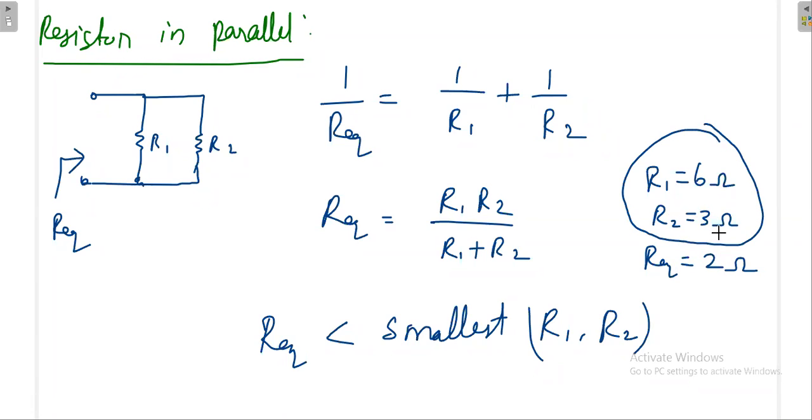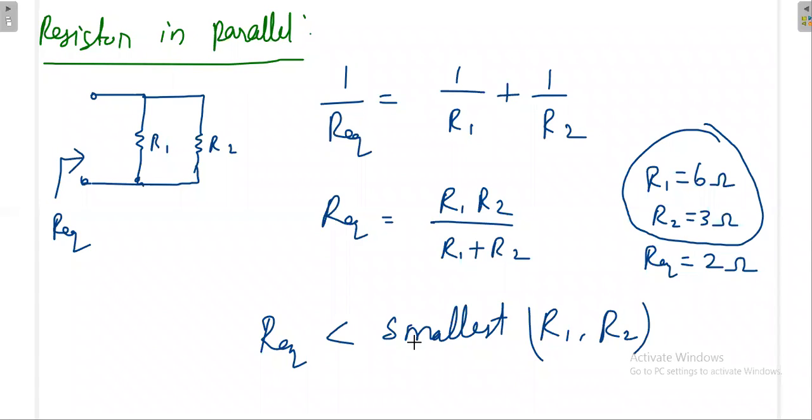So without any calculation, your answer has to be less than 3. Okay, then what is the exact answer? For that you have to use the formula. But you should know what your answer should be. If you are by mistake getting 4 or 5, that is very much wrong. Some problem is there in your mathematics.